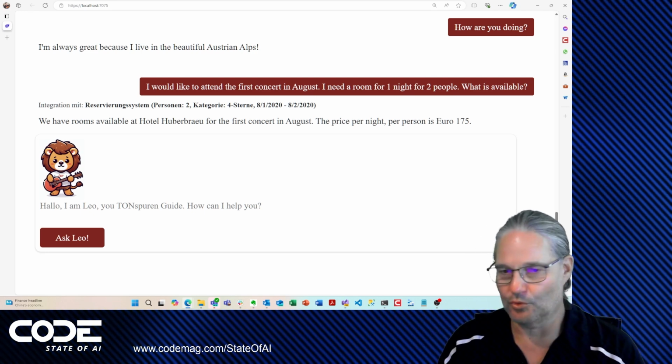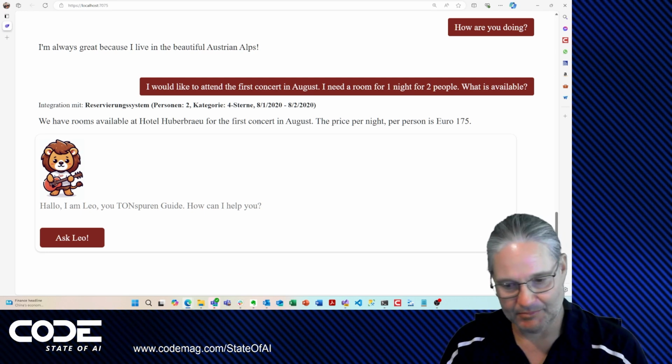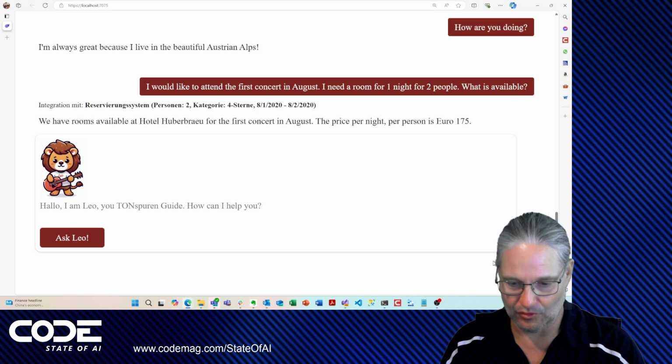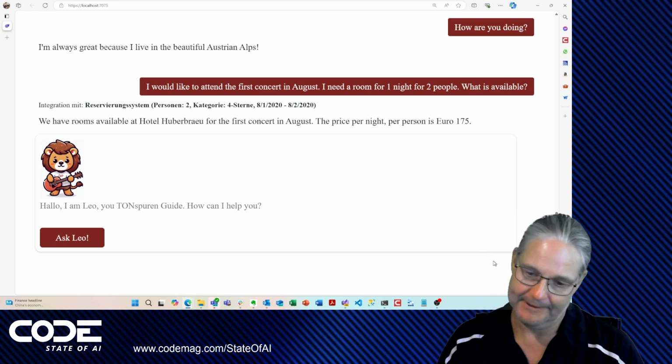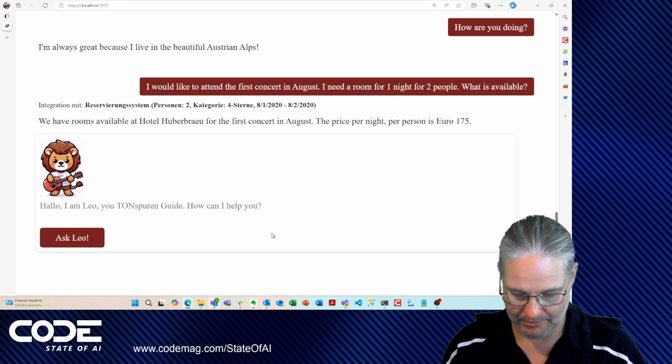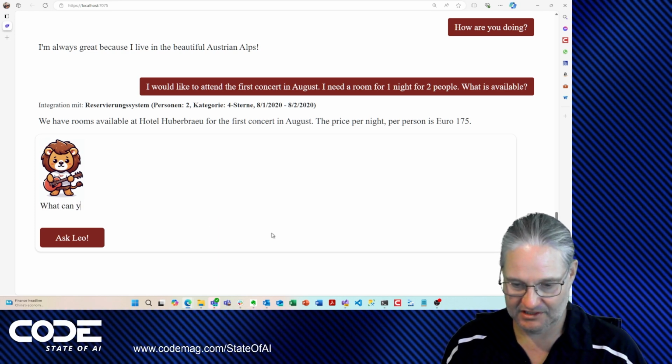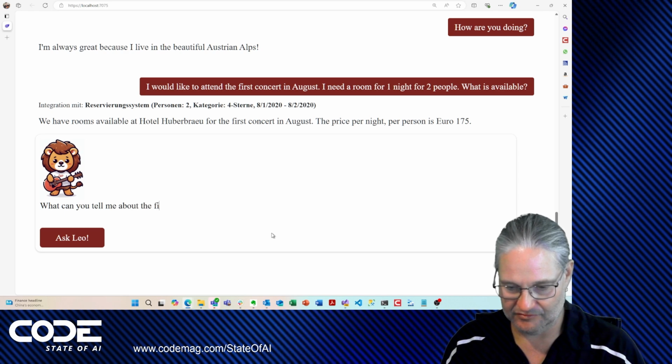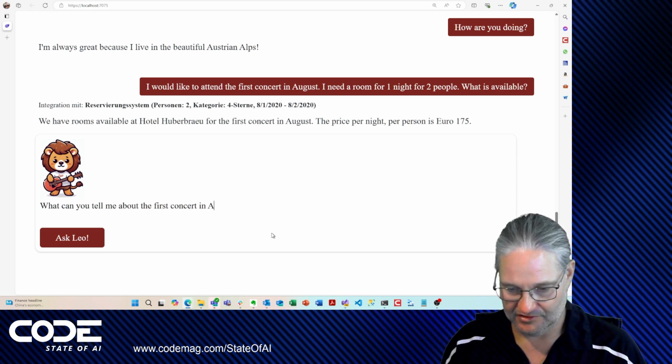Now we could now introduce more agency, which is what's happening a lot with these AIs nowadays. So Leo could actually go and actually make the booking for us. And that's certainly something we could do there also. But maybe we just want to know a little more about the concert. What can you tell me about the first concert in August?